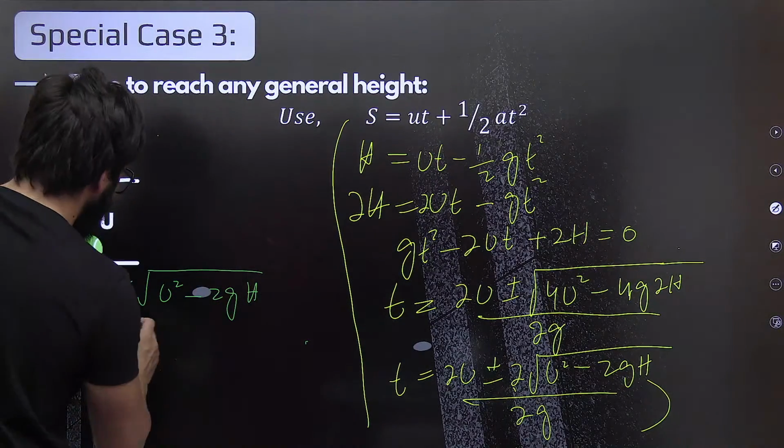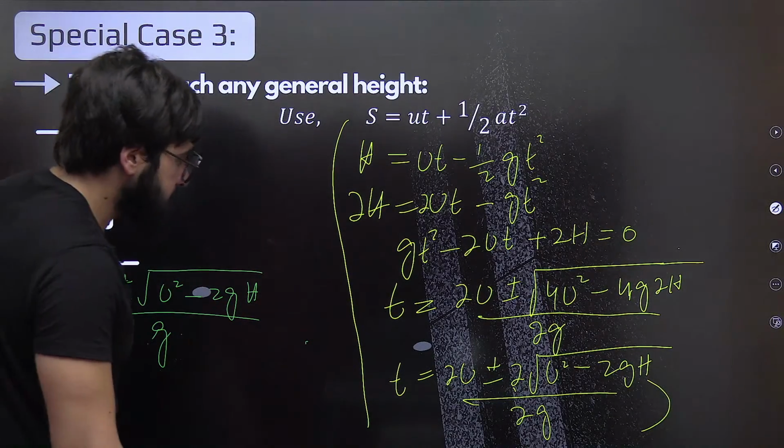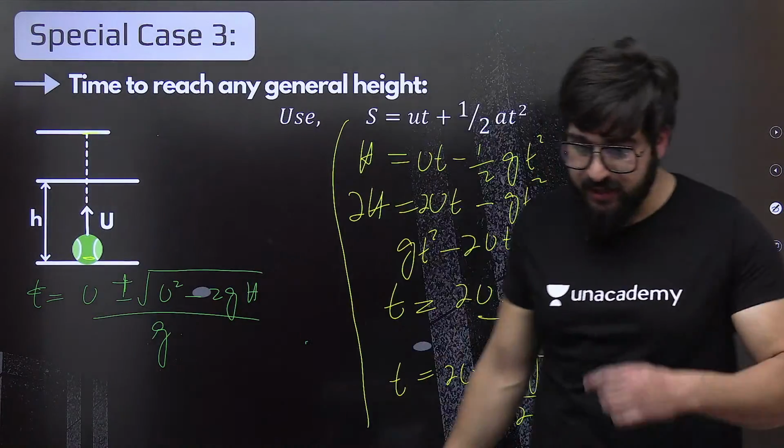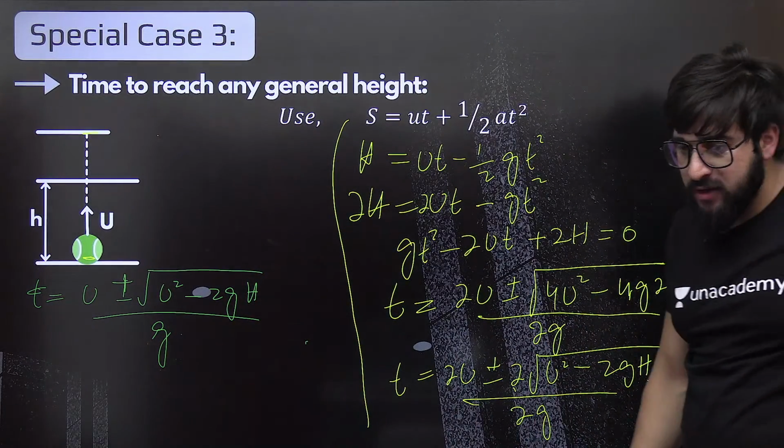Am I doing it correctly? Check my mathematics. Okay, so this is nothing but g. Okay, everybody, come on, in the live chat, I need to know if I'm doing it correctly.